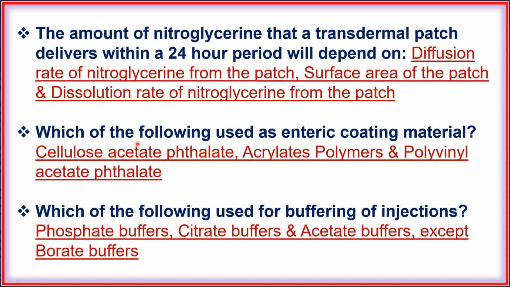Next, which of the following is used as enteric coating material? Cellulose acetate phthalate, acrylate polymers, and polyvinyl acetate phthalate. Next, which of the following is used for buffering of injections? Phosphate buffers, citrate buffers, and acetate buffers, except borate buffers.